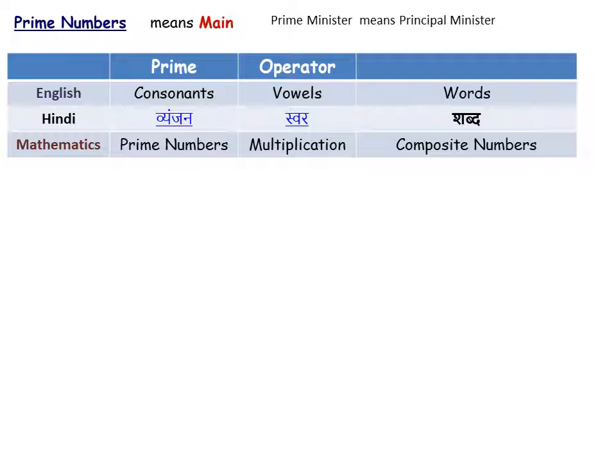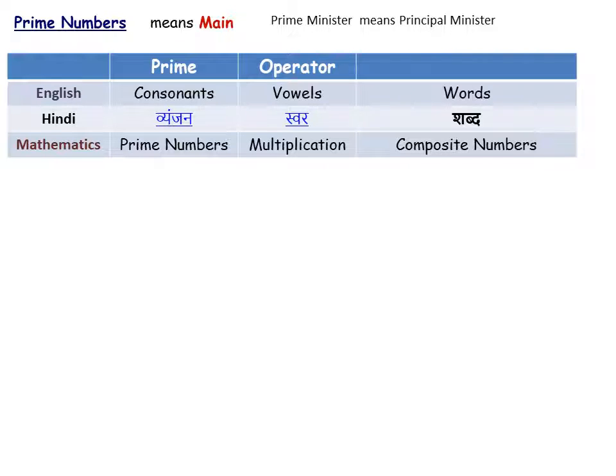Let's try to understand the importance of prime numbers. Prime means main. Prime minister means main minister or principal minister. Let us look at it this way. You know that in English, vowels are A, E, I, O, U and other alphabets are called consonants. To make any word, we use vowels as operators between consonants. Similarly, in Hindi, we have swar and vyanjan. We use swar as operators, meaning matra, between vyanjans to make any word or shabd.